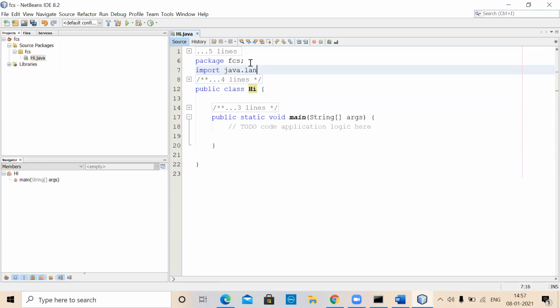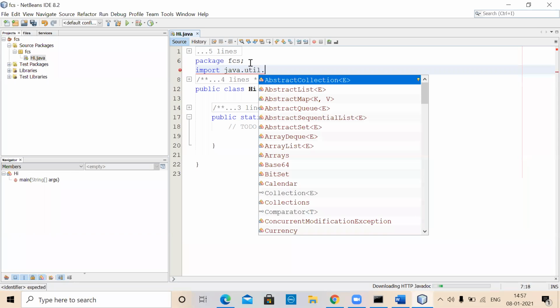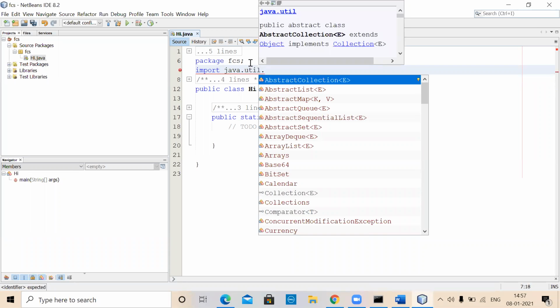Import java.lang is not required. You don't have to do that, whereas if you want to use other classes, you may have to. For example, there is something called java.util. That is a package, and under that package there are so many classes.